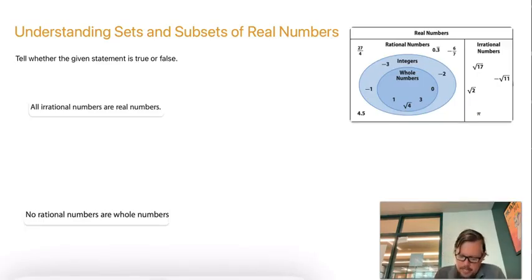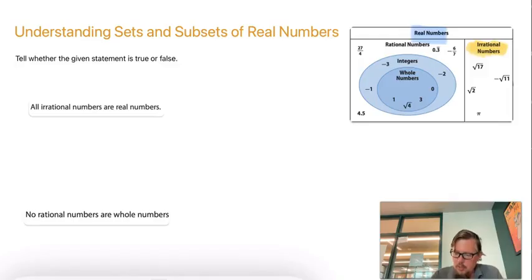So what we want to do is come over to our diagram that we have here and find irrational numbers, which are right over here on the right side. There's irrational numbers. And the statement says all irrational numbers are real numbers. So what the statement is asking is, if we have an irrational number, does that automatically mean that it is a real number? When you're looking at the diagram, it's a very simple question to answer. Is the set of irrational numbers inside of the set of real numbers?